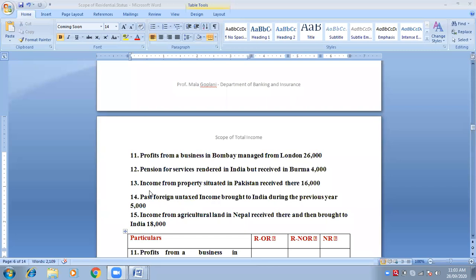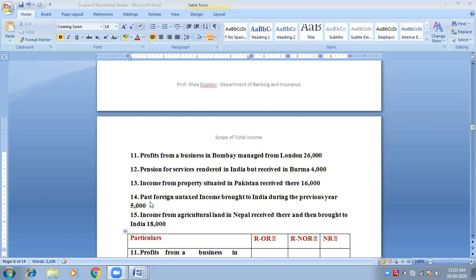Very good. So you have to write the lines as it is. Income from property situated in Pakistan, received there. Amount will be taxable in only first category, 16,000 rupees. Only in first. Rest of the two columns will be nil. You can put a small dash there.